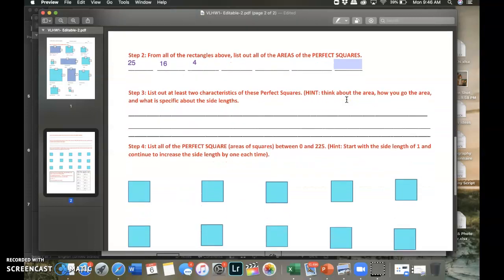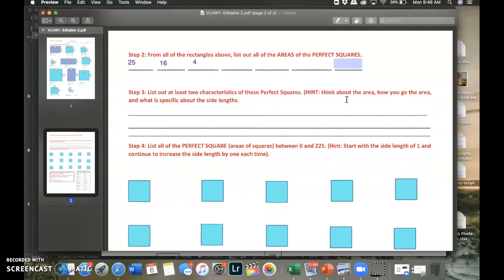Step 3, list out at least 2 characteristics of these perfect squares. Hint, think about the area, how you got the area, and what is specific about the side lengths. So just think of 2 characteristics and we'll be able to type it here. Like I'm going to give you an example. They are all the pretty color. But do not include that because that's not mathy and that's not smart. They are all the pretty color and they all have equal sides. I don't know. Think of something better than that. Those are lame.